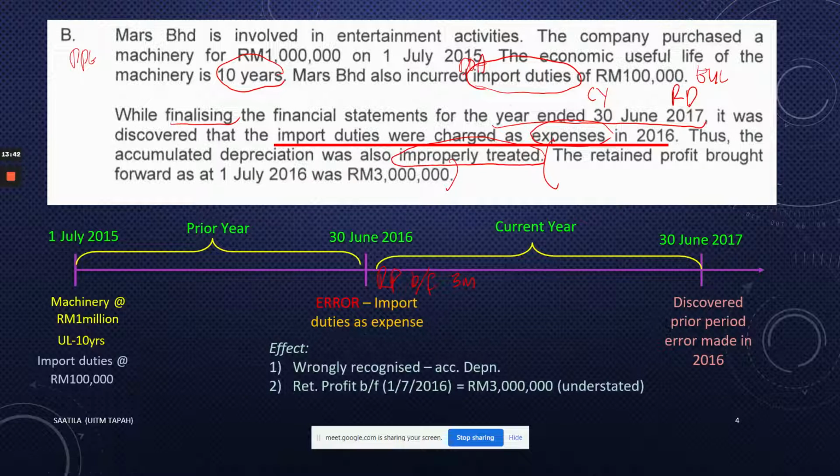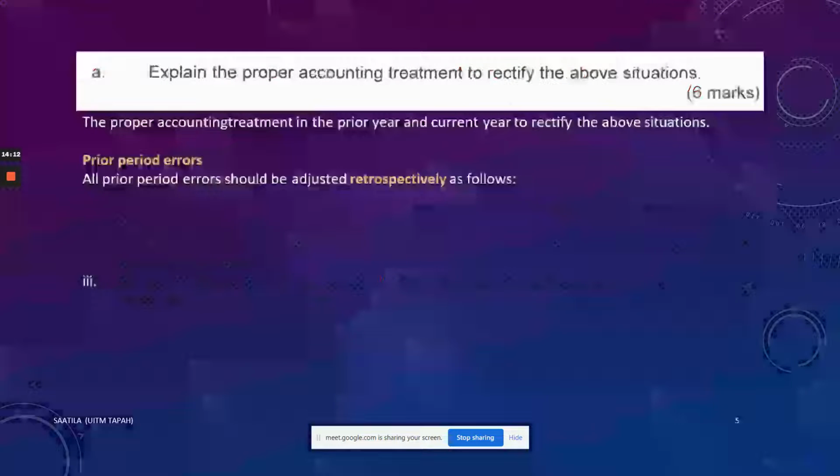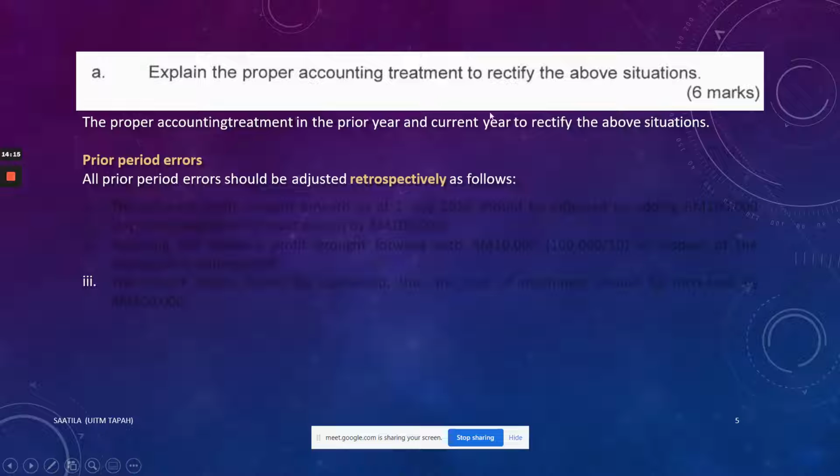So the effect is that you have wrongly recognized the accumulated depreciation, and therefore the retained profit also has been understated. Why? One reason is because the 100,000 import duties were already added to arrive at the retained profit. When you have more expenses, class, you will see that the retained profit will go downwards or decrease, and that has to be rectified. So you are asked to explain the proper accounting treatment to rectify the situation. My suggestion is, before you explain, you must understand the situation.